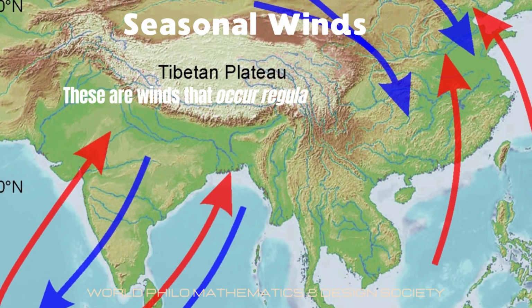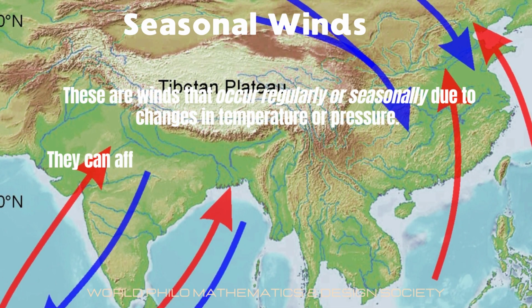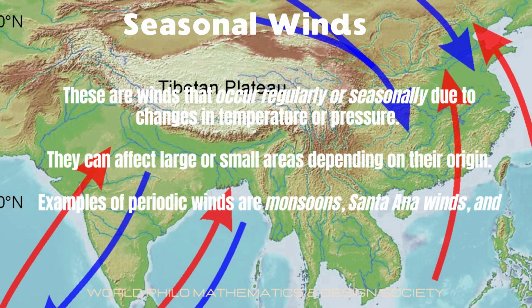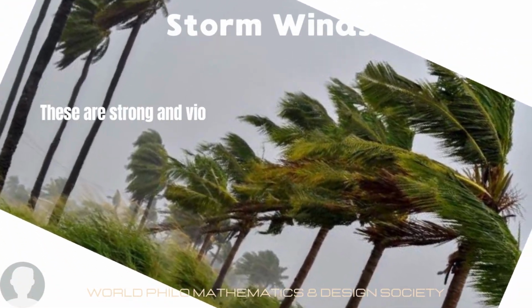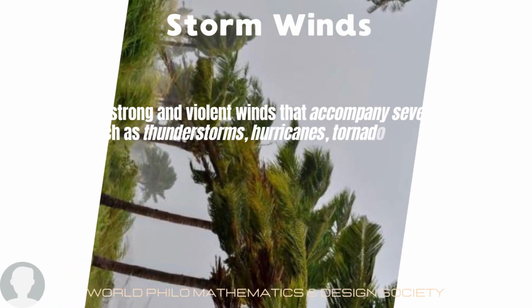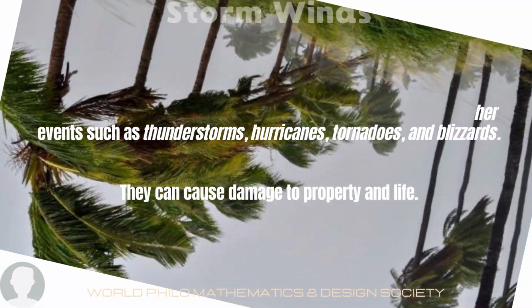Seasonal winds are winds that occur regularly or seasonally due to changes in temperature or pressure. They can affect large or small areas depending on their origin. Examples of periodic winds are monsoons, Santa Ana winds, and Chinook winds. Storm winds are strong and violent winds that accompany severe weather events such as thunderstorms, hurricanes, tornadoes, and blizzards. They can cause severe damage to property and life.